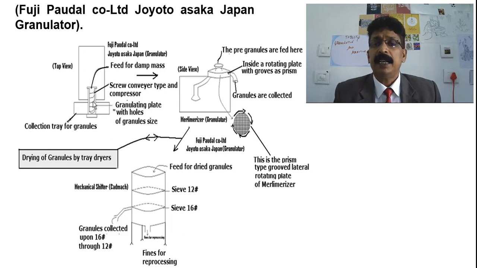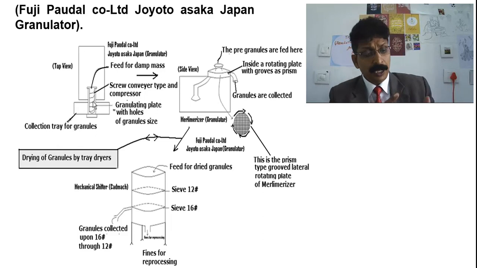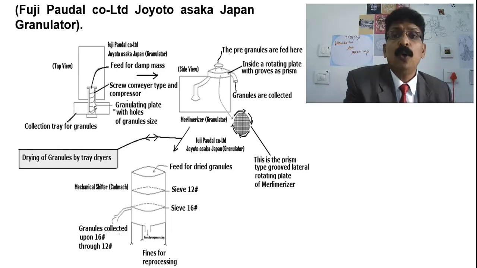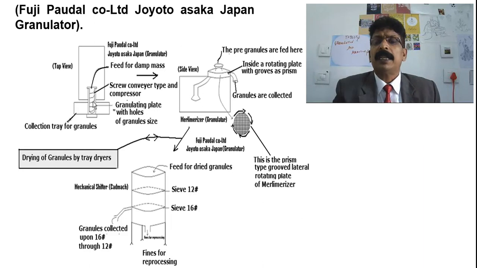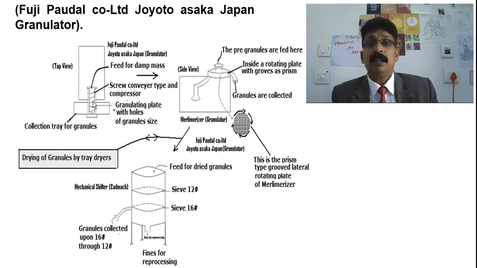Understand? Like thread or like noodles, like some pasta. It is semi-solid and lengthy, because when your damp mass is pressed by the screw and comes out, it will come like a thread, and that will be collected, and then it will be added to this marumerizer or spheronizer granulator.